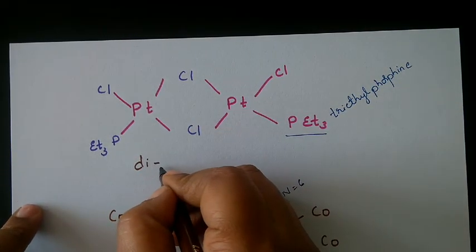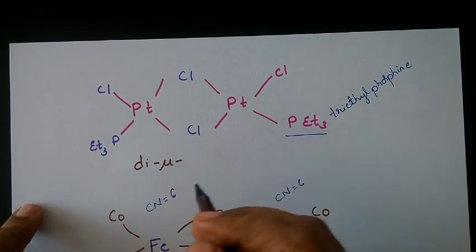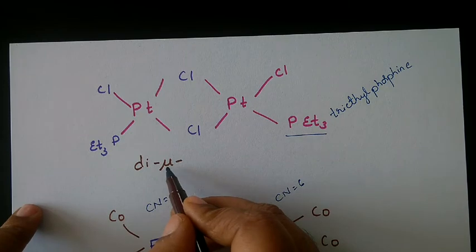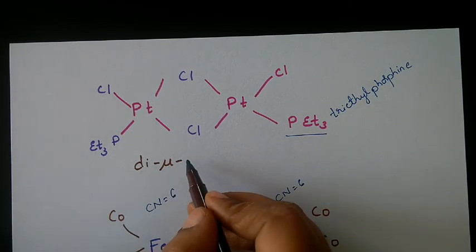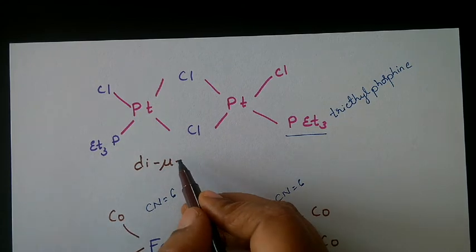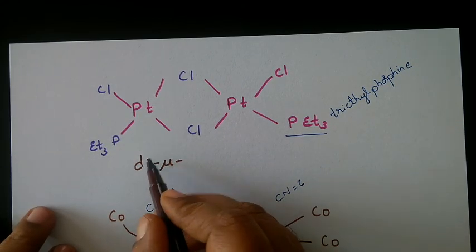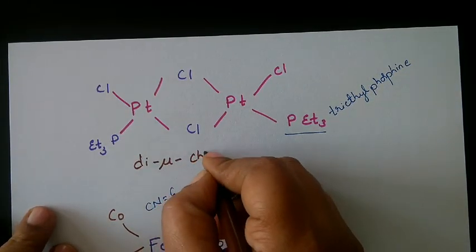Then mu indicates a bridging, so the ligand name is written next. If mu is shown before the ligand name, that means that the ligand is acting as a bridge. So mu di indicates 2 we have. So mu chlorido.